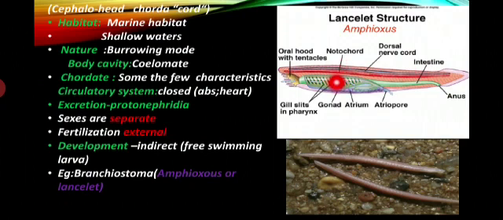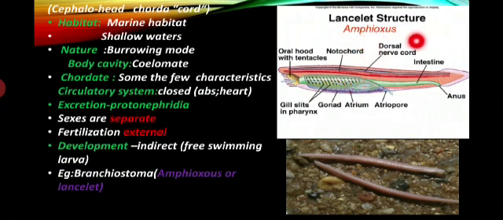Listen, the notochord is a primitive internal skeleton, a supporting stiffening rod that supports the body in its movement and everything it does. In adult vertebrates, the notochord is replaced to form what? Backbone, or vertebral column. Okay?